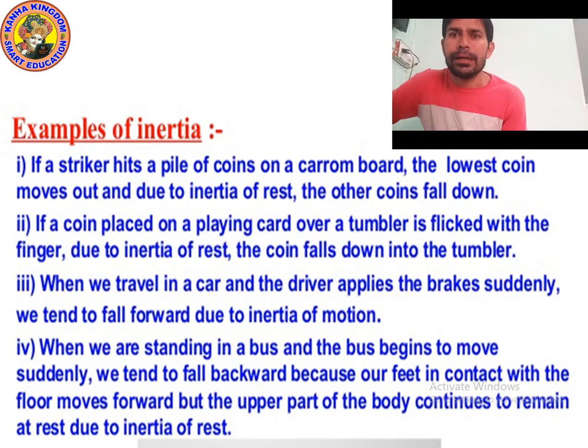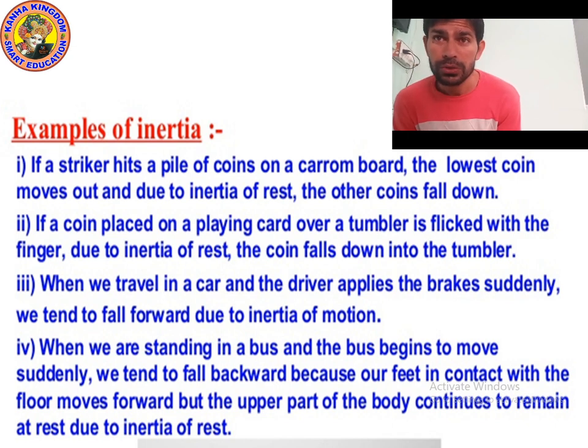When we travel in a car, and the driver applies the brake, suddenly we tend to fall forward due to the inertia of motion. Yes, when we are traveling in a car, suppose that you are sitting on your seat. The car is moving, but you are not moving. You are at the rest position. So when suddenly the brake is applied, you will fall forward.